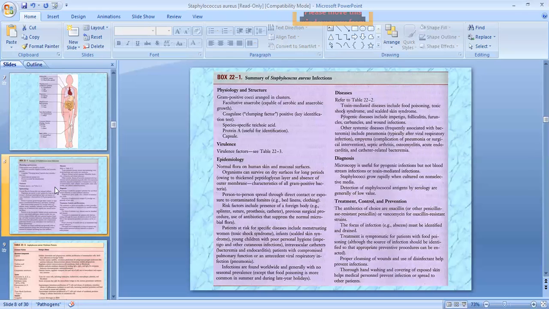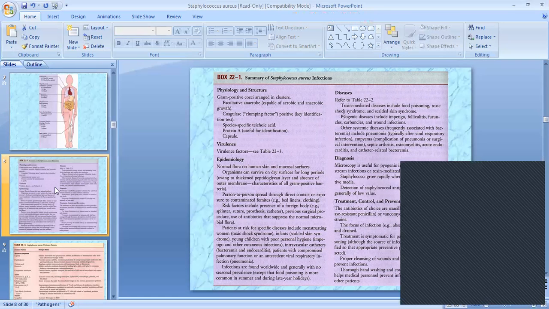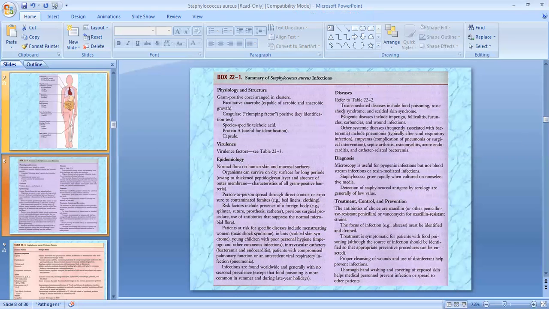Then epidemiology: normal flora on human skin and mucous membrane. The organism can survive on dry surfaces for a long period owing to the thickened peptidoglycan layer and absence of outer membrane, characteristics of all gram-positive bacteria. Person-to-person spread is through direct contact or exposure to contaminated fomites, that is bed linen and clothing. Risk factors include the presence of a foreign body, splinter, suture, prosthesis, catheter, previous surgical procedure, and use of antibiotics that suppress the normal microbial flora.